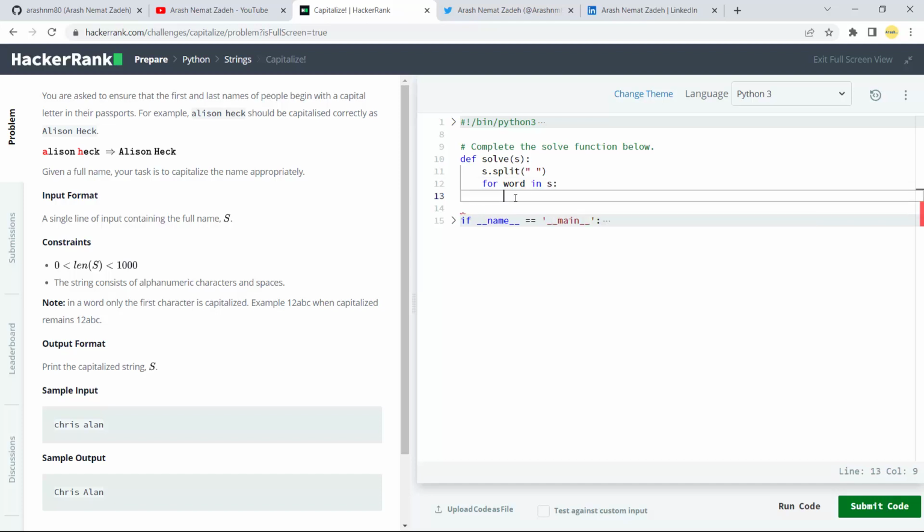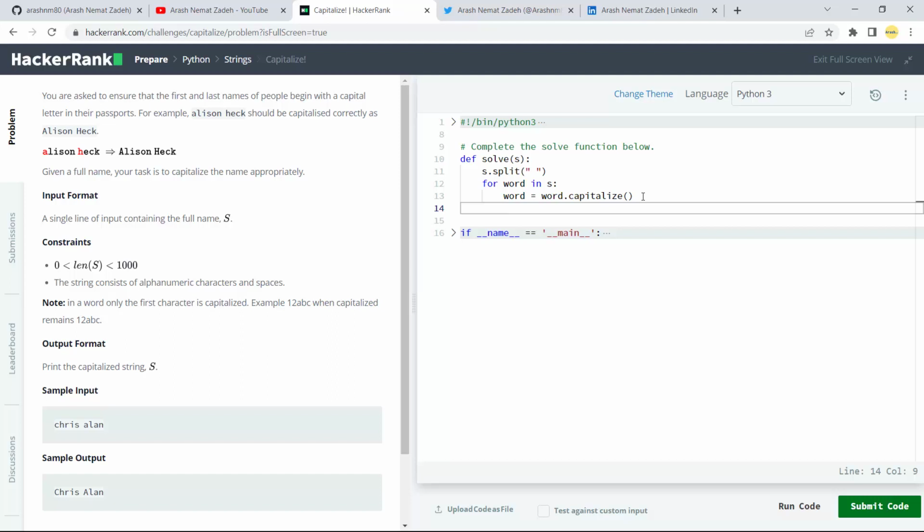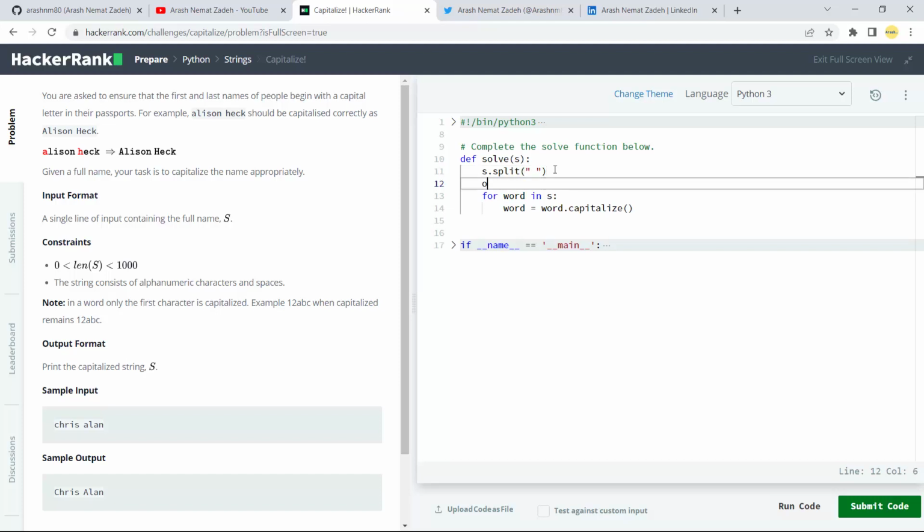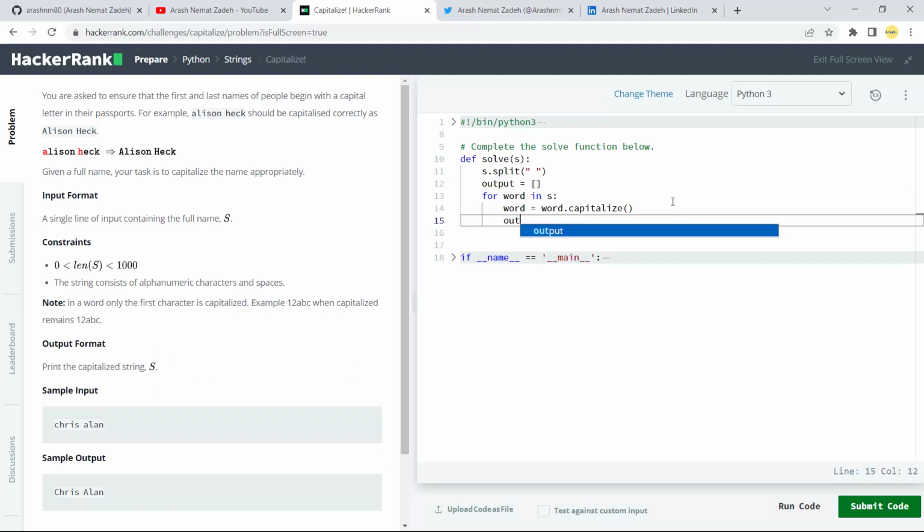Every time we need to capitalize that word, so word will be equal to word dot capitalize, and I'm going to add the word to another list. So let's create, for example, output, and it's empty for now, but every time we append the word to the output,